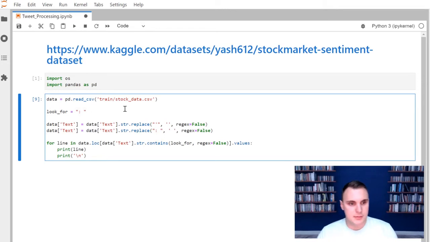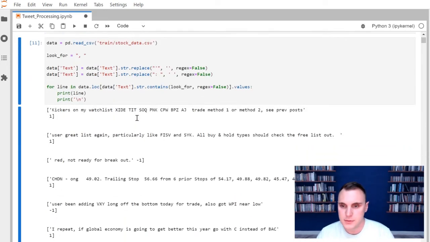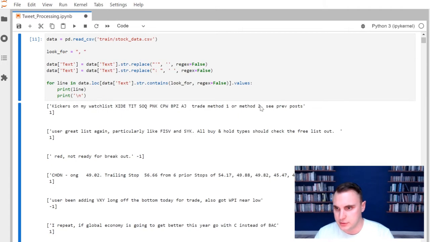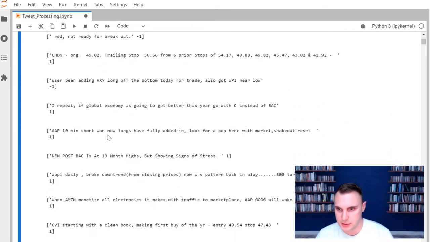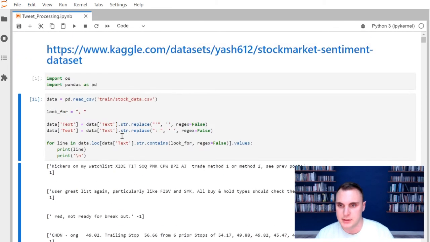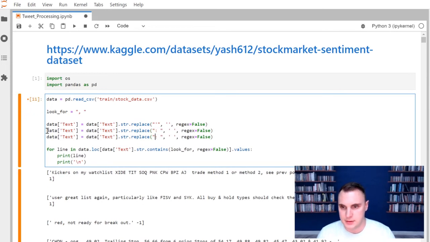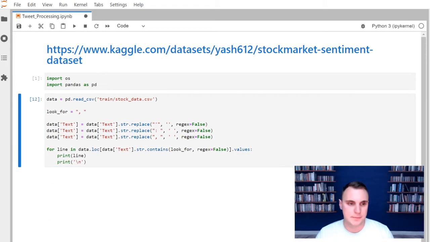Some other symbols that I can look for, maybe a comma followed by a space. I did a double space here. Again, some people use proper punctuation, so a comma followed by a space appears to be only after words. And it is. So let's go ahead and do the same thing, and replace the colon with a comma. You can go ahead and get rid of all of those.